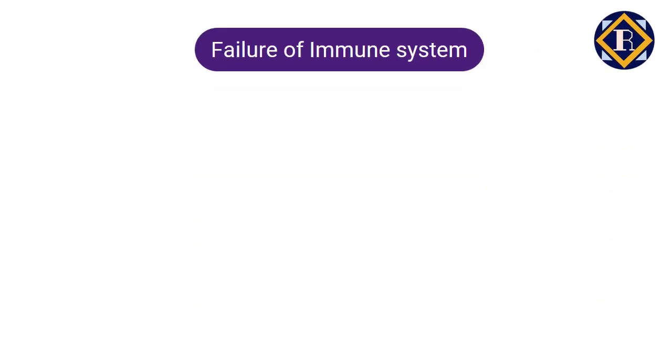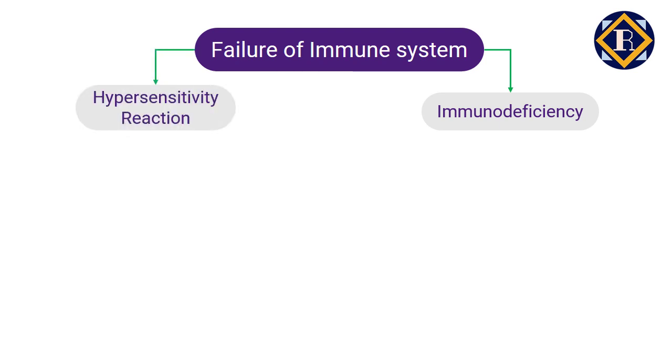The immune system is an automated system, and like every automated system, there are always chances of failure. Consider you have an automated closing of the valve of your water tank when it gets full. Now this can go wrong in two ways. Either it will close the valve before your water tank gets full, or it will not close the valve even when water is overflowing. Right? The same is the case with the immune system. Either it will not provide sufficient protection, thus making you vulnerable to infections, called immunodeficiency, or it will become hyperactive and start damaging the body cells, called a hypersensitive reaction.